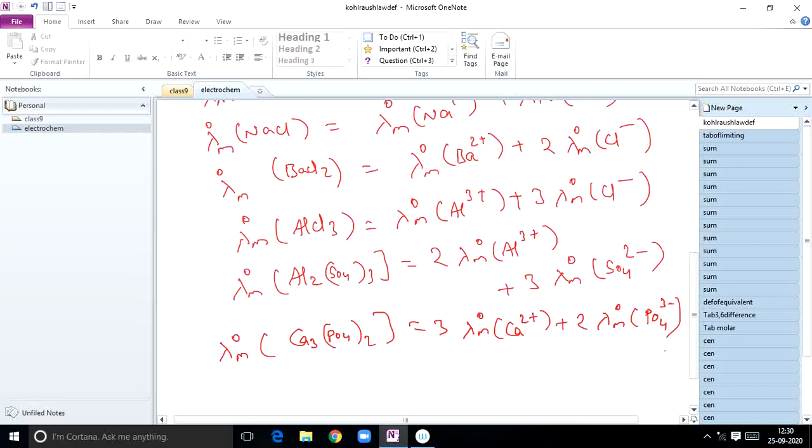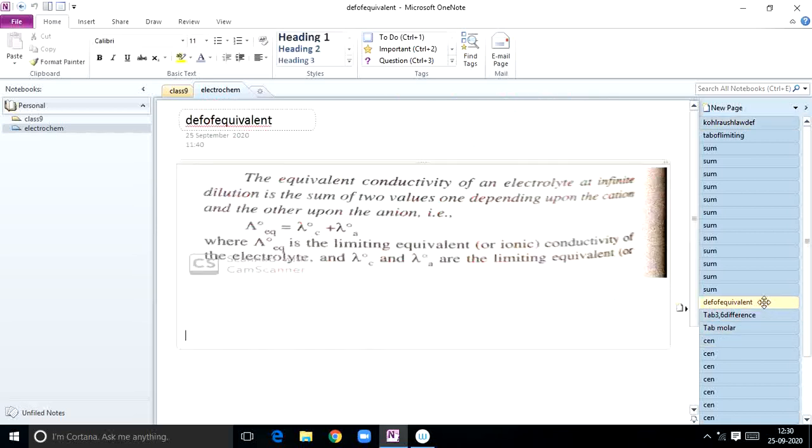Now the same thing, we can explain the same Kohlrausch law in terms of equivalent conductance, equivalent conductivities. So it's very light, so try to get it. I am reading it. The equivalent conductivity of an electrolyte at infinite dilution is the sum of two values, one depending upon the cation and other depending upon the anion.